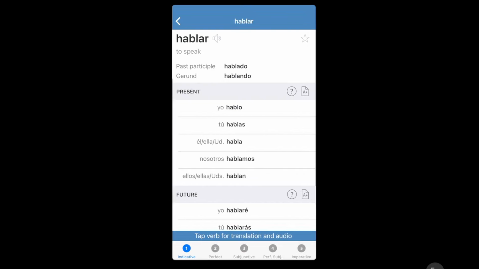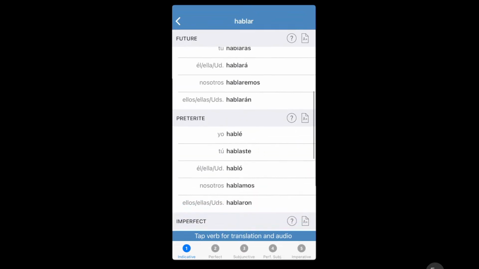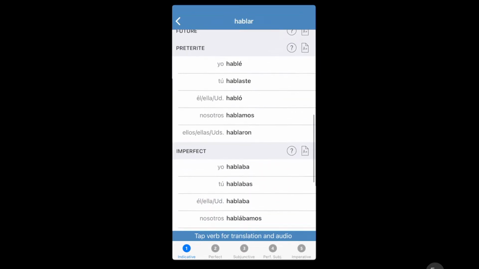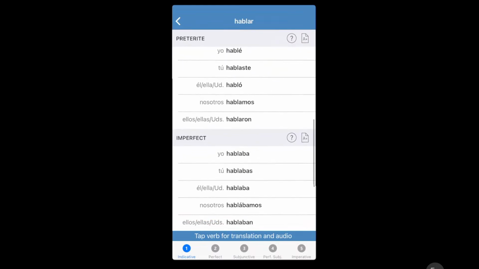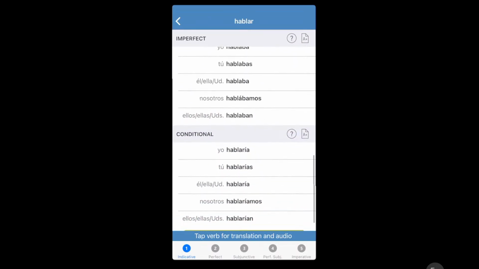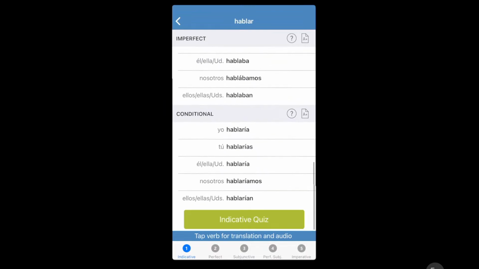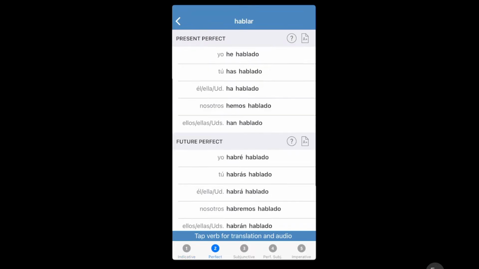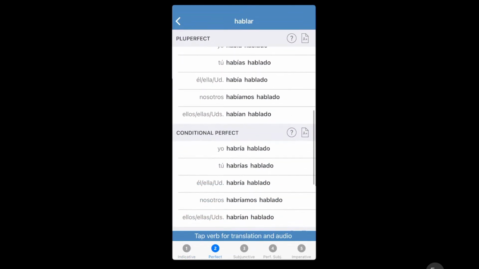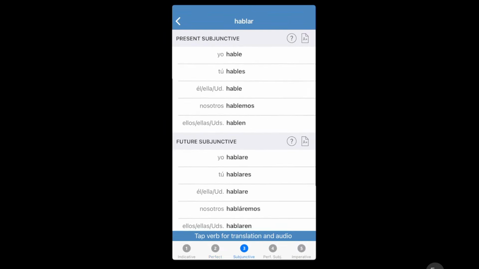And as promised, we're going to take a quick look at hablar, hablaste, hablas. And this is what I said, hablarías. So the form is still the same. It's still the same. Pasado, hablado.